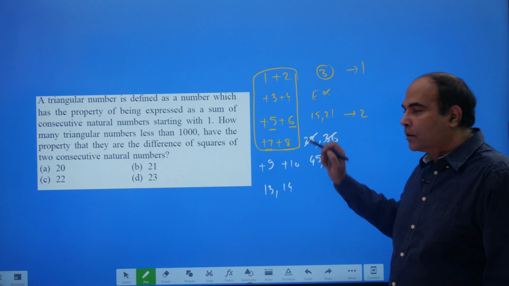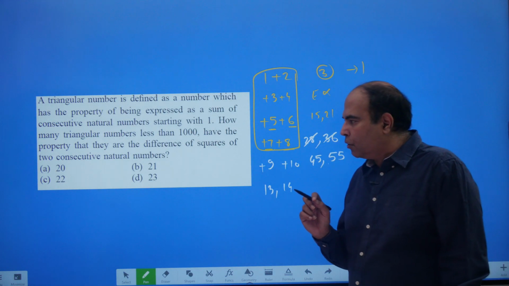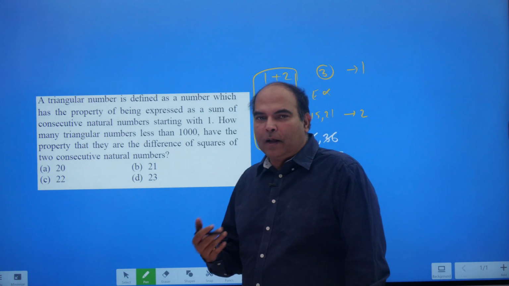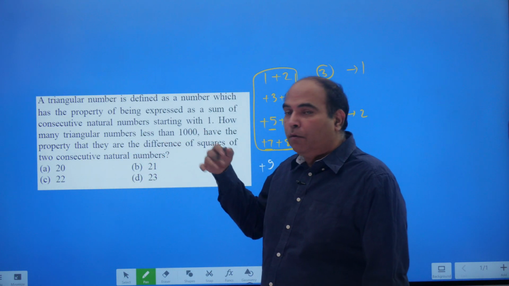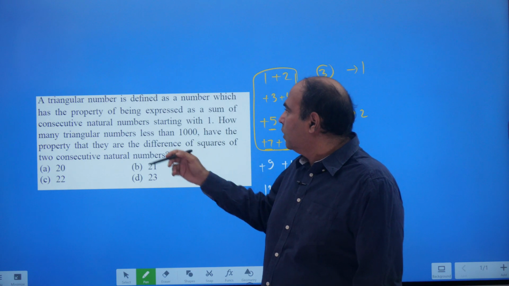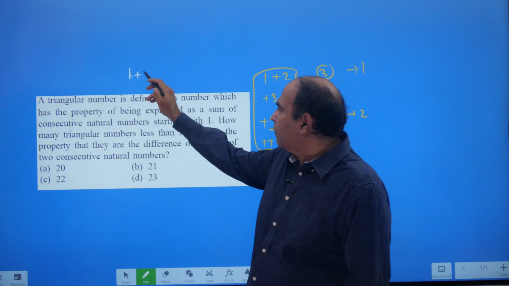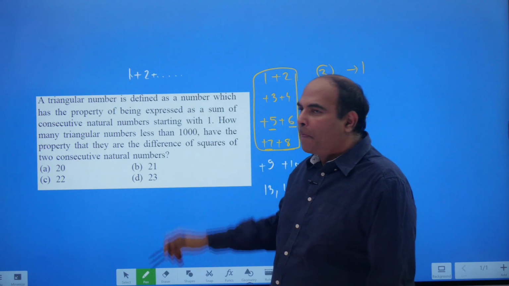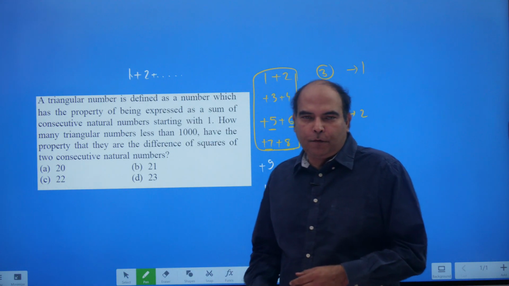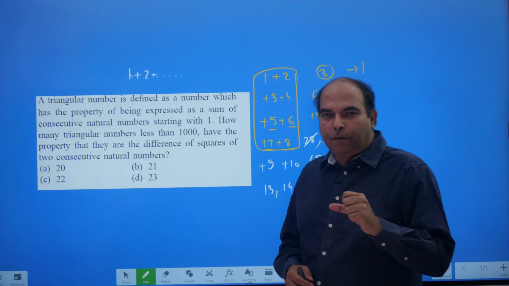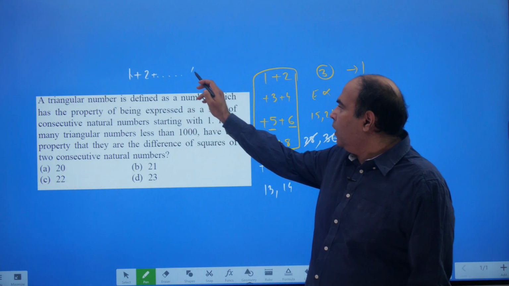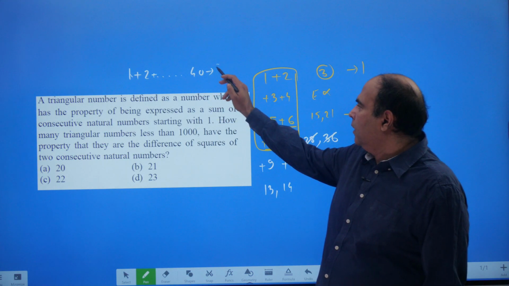So now we are just counting this. And the other thing you should know is that when you are adding consecutive natural numbers, and you are trying to go for triangular numbers below 1000, you should know basically that if you go 1 to 10 it's 55, 11 to 20 is 155, so up to 1 to 40 the sum is 820.